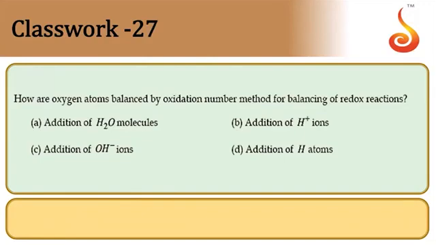How are oxygen atoms balanced by the oxidation number method for balancing a redox reaction? To balance oxygen atoms, we always add water molecules. So by adding water molecules, option A.